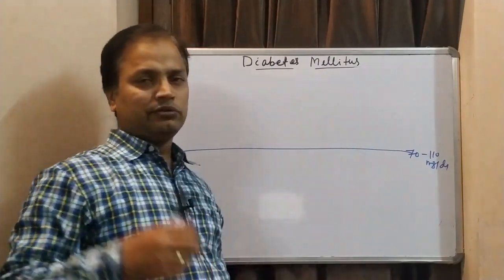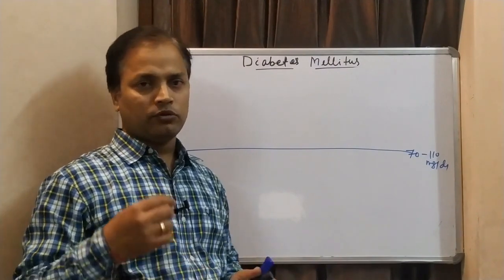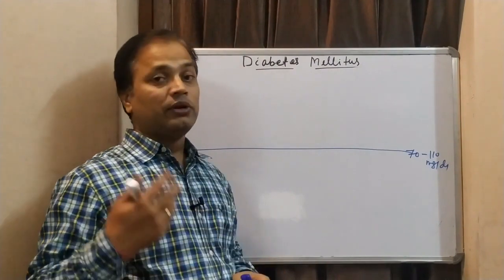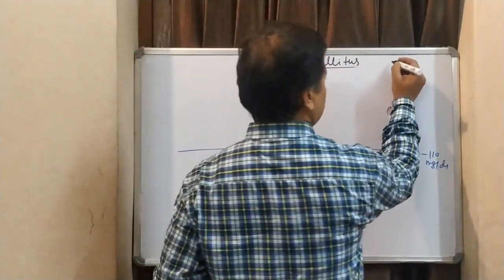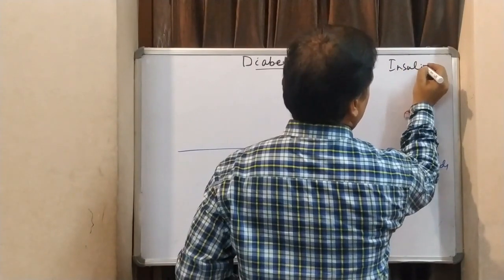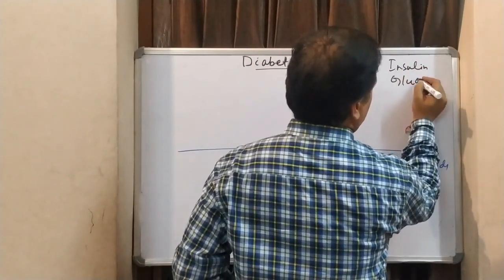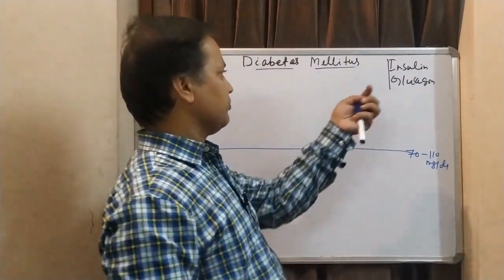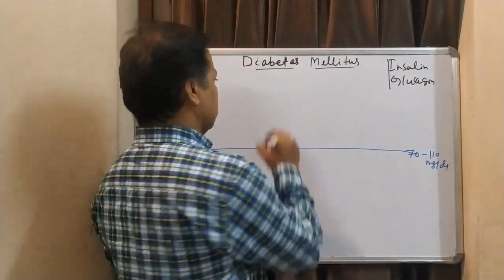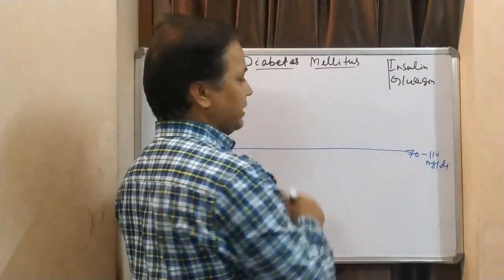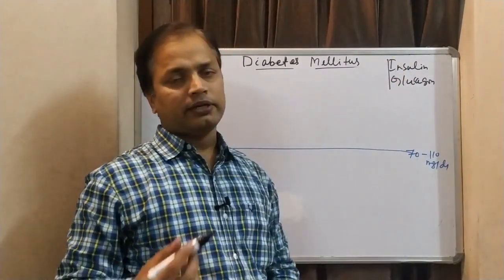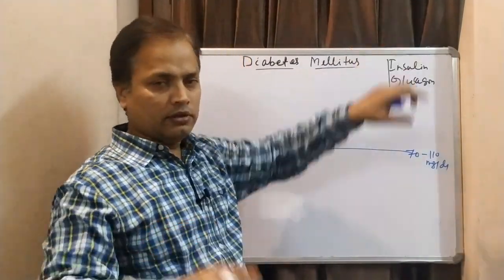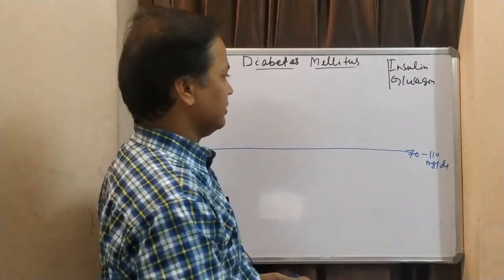If blood glucose level is normal, the body does not produce any hormones. There are 2 hormones which regulate your glucose level: insulin and glucagon. These are the 2 important hormones. Both hormones are produced by pancreatic cells: insulin by pancreatic beta cells and glucagon by pancreatic alpha cells. In a few moments we are coming there, we'll see that.